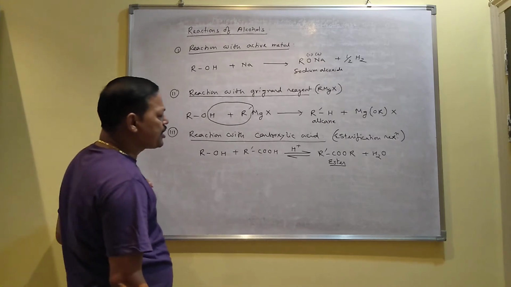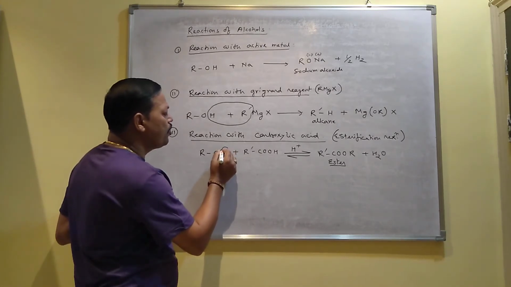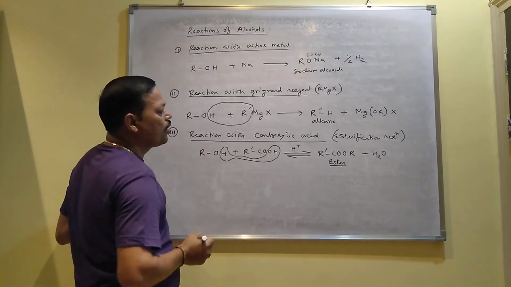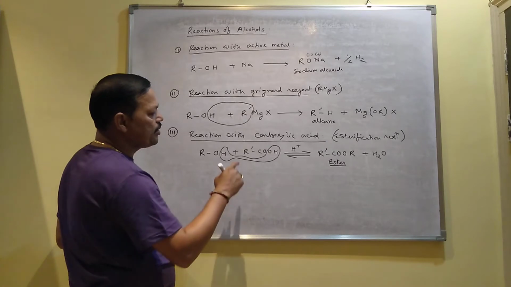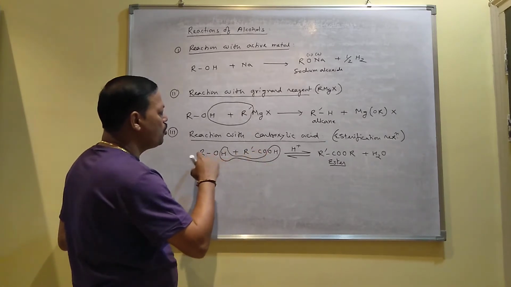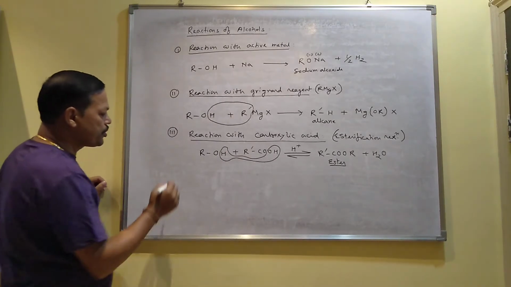Actually, how does the reaction take place? The hydrogen of alcohol combines with the OH of carboxylic acid. It produces water, and it combines to form RCOOR, like this ester will be produced.